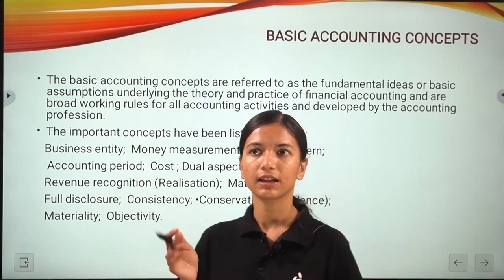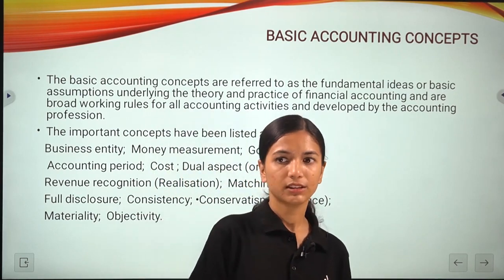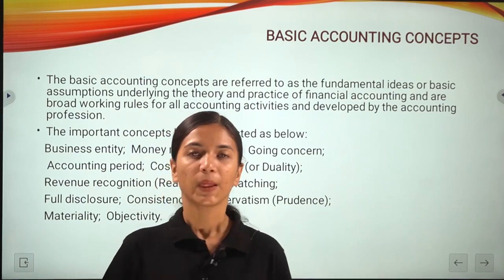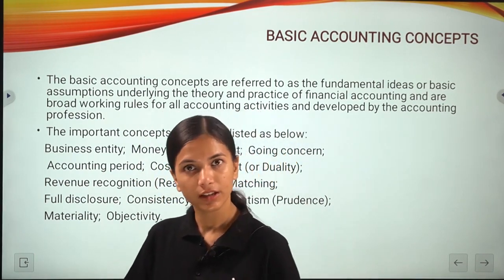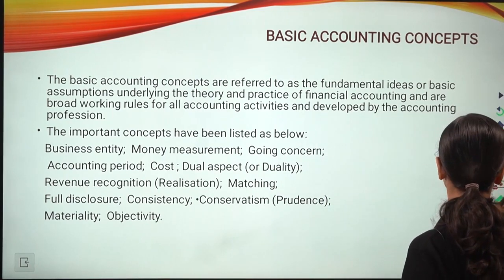Material nature means, for example, a change in your depreciation type. You will study two types of depreciation, the straight line method and the written down value method.